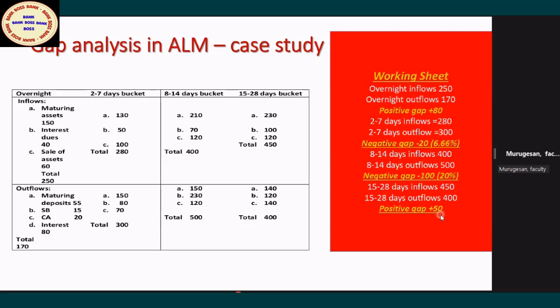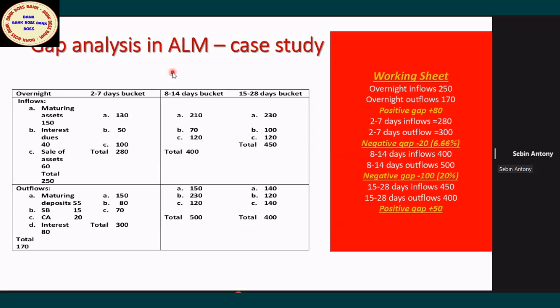Overall, that is called the cumulative gap. But you have to analyze per bucket gap, which is different. Overall is called cumulative gap. It depends on the question, how they are asking. We will come to the question. Now, what is the question, boss?